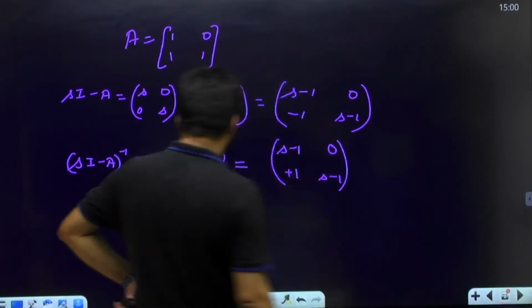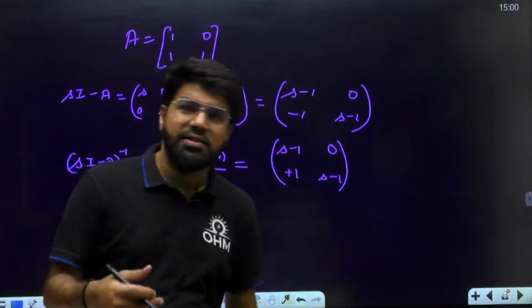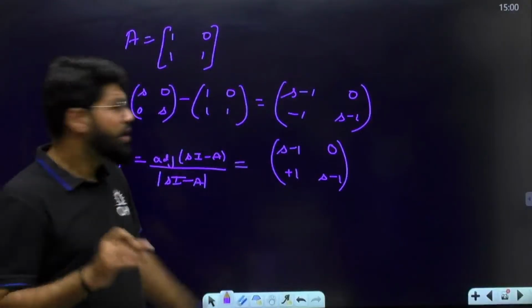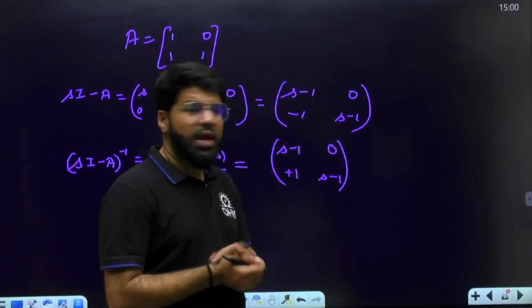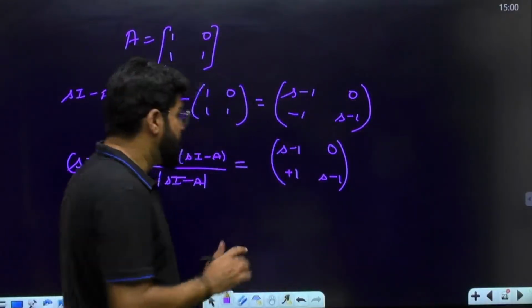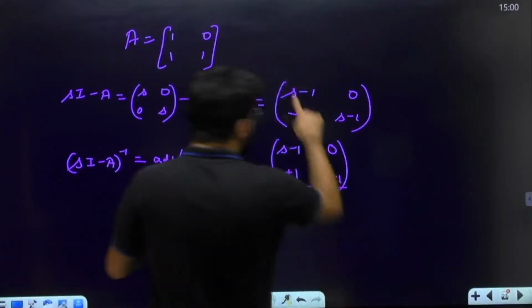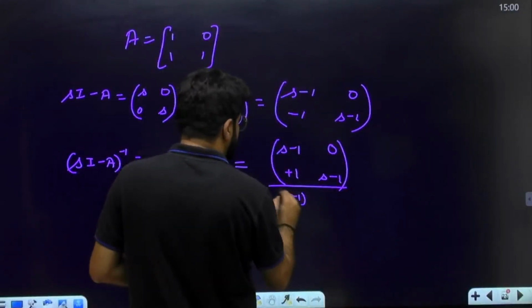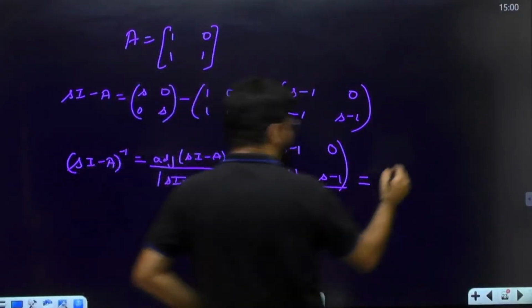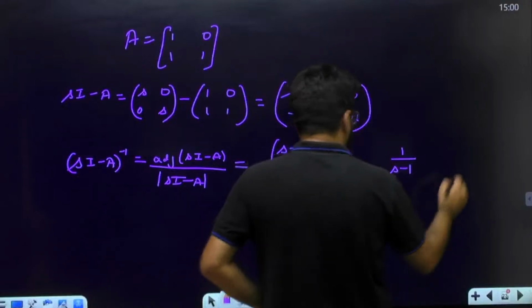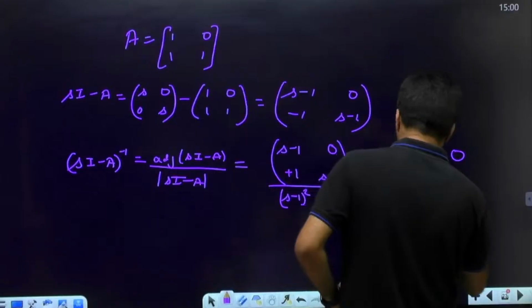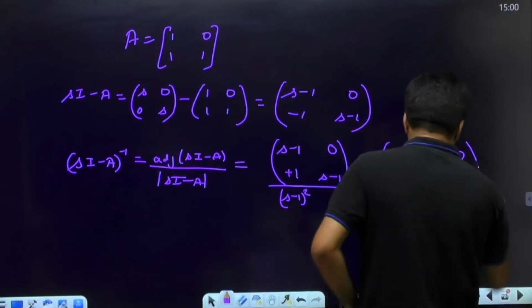Okay, for 2 cross 2, otherwise for the adjoint we would calculate cofactors and all, but for 2 cross 2 remember what the adjoint is: just exchange the diagonal numbers, and for the off-diagonal numbers just change the sign. Very simple. Divided now by the determinant, and the determinant of this is (s minus 1) whole square minus 0. Now this will be divided with every element. So first is 1 upon s minus 1, then 0, then third is 1 upon (s minus 1) square, and then again 1 upon s minus 1, right?